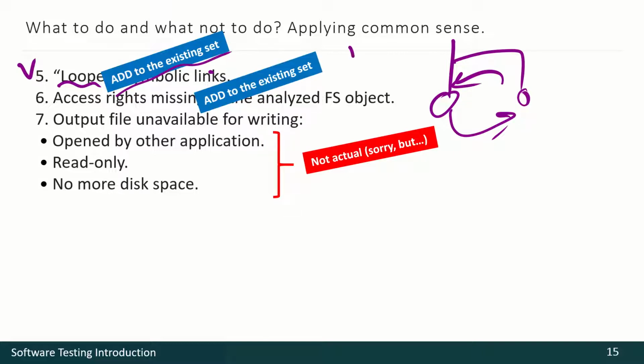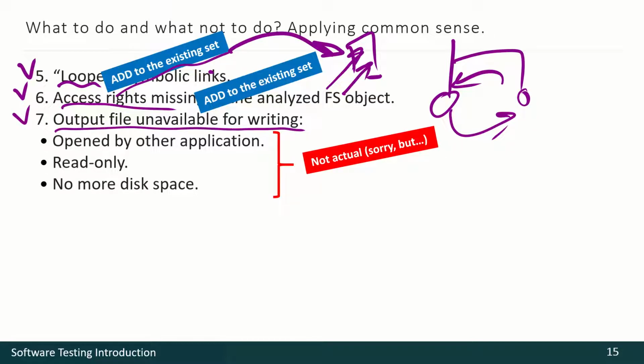It's a rare situation, but it's quick to check. It will take a couple of seconds to add those links to our set of data. Maybe there are some access rights missing to a file or to a directory. Let's add such a file and such a directory to our set of data.